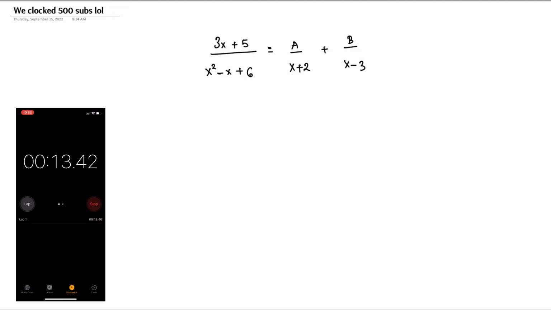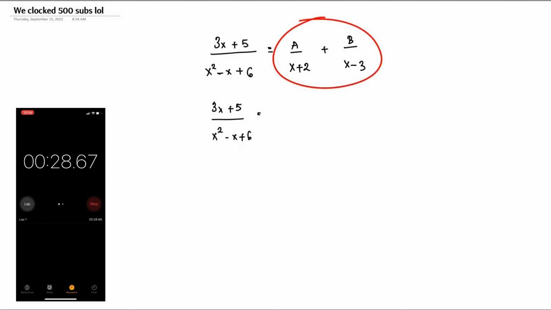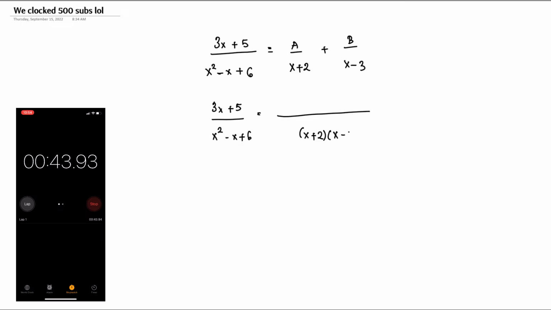So the first step is to write what we have on the left hand side. So we have 3x plus 5 divided by x squared minus x plus 6 equals, on the right hand side, a divided by x plus 2 plus b divided by x minus 3. So we find the LCM of what we have on the right hand side, just like the way we do with proper fractions. So the LCM of x plus 2 and x minus 3 is x plus 2 times x minus 3.